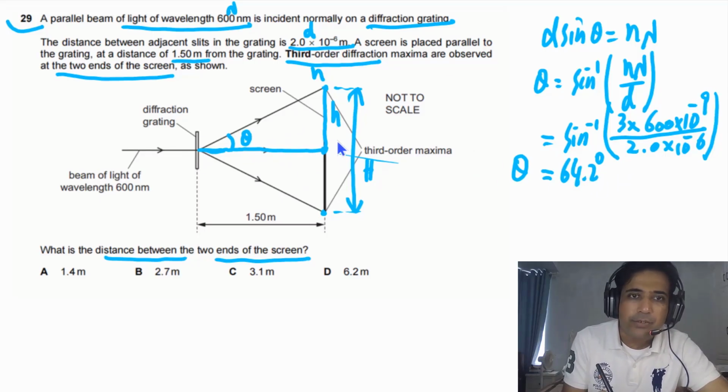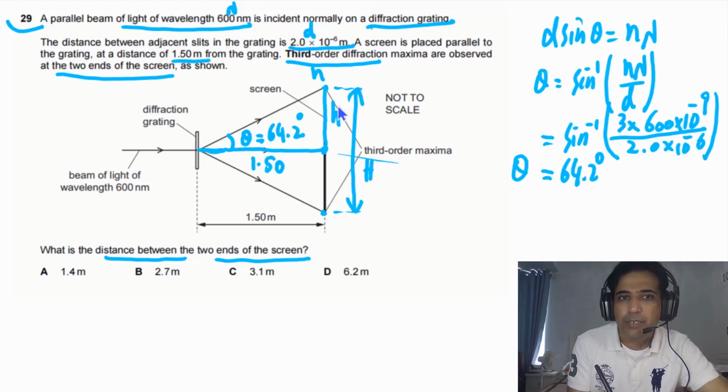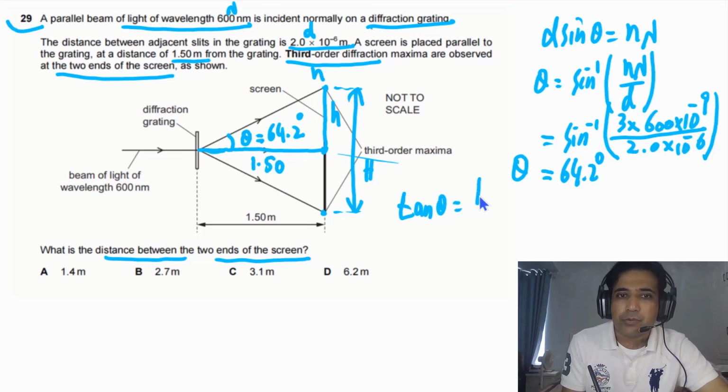So now we have the value of this angle. We can find out the value of h, because we have this side, which is equal to 1.50 meters, and the value of the angle we have found, that is equal to 64.2 degrees. We need to find out h, so simply we can write tangent of theta in this case will be equal to h divided by 1.50.